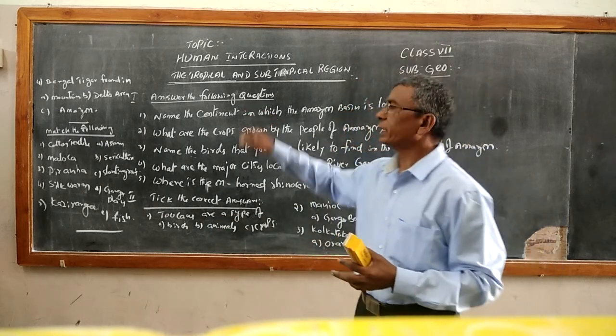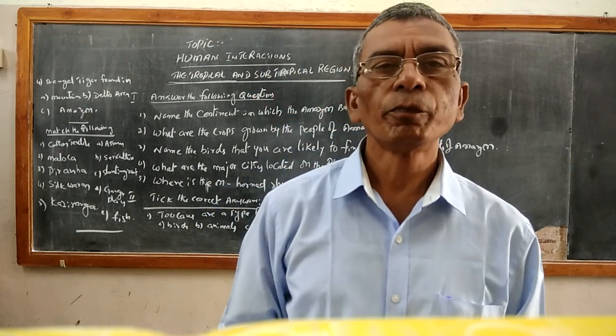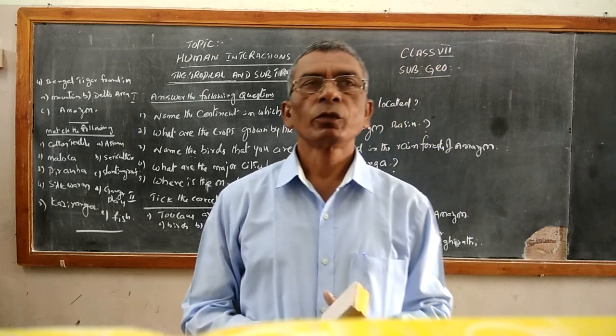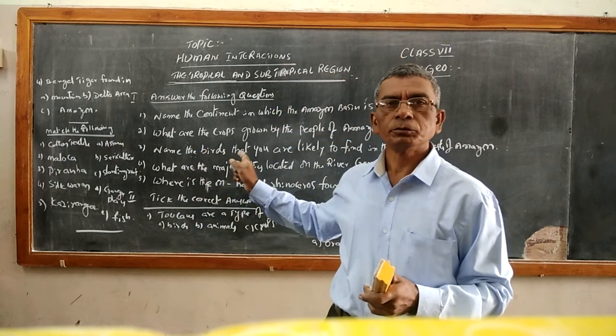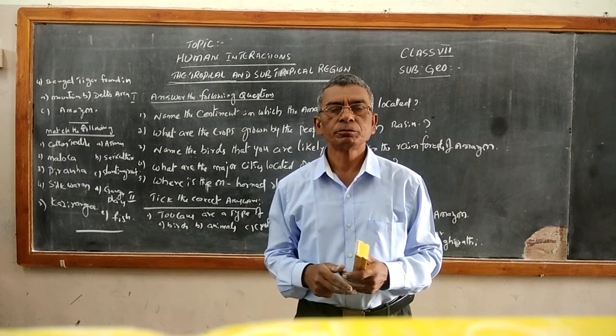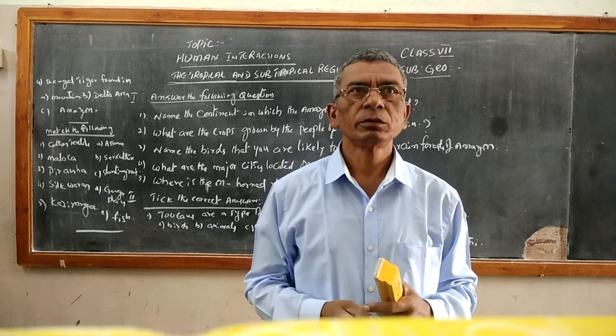This is pick the correct answers. They have given four, a total of five. So write down all these and choose the right ones. Clear?